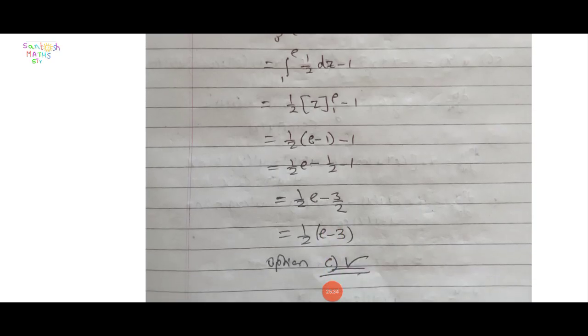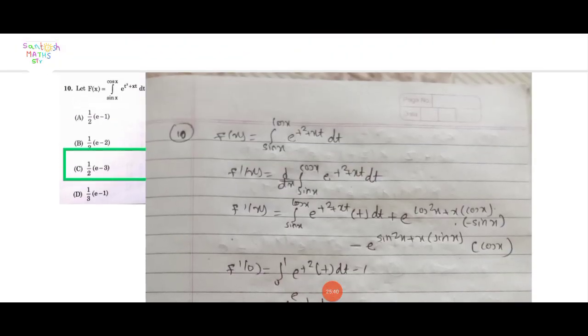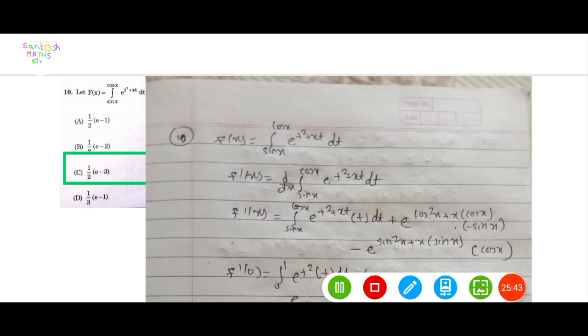Apply. Finally we get 1/2 e minus 3. Option C is the correct one.